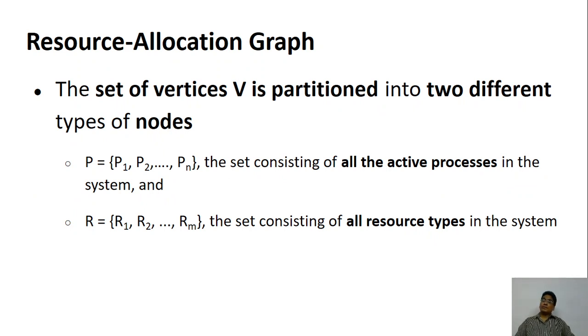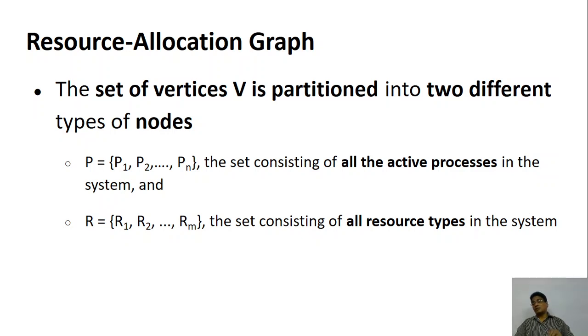Let's assume that we have a set V of vertices. The vertices could be either a process or a resource, so either an active process or a resource. There are two types of vertices.